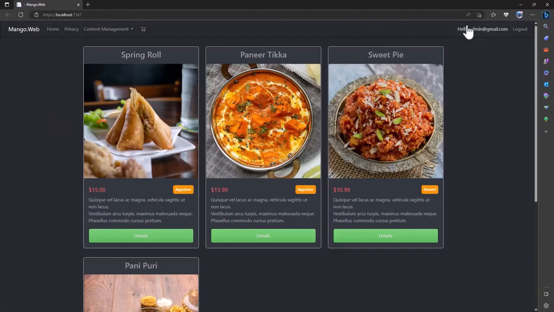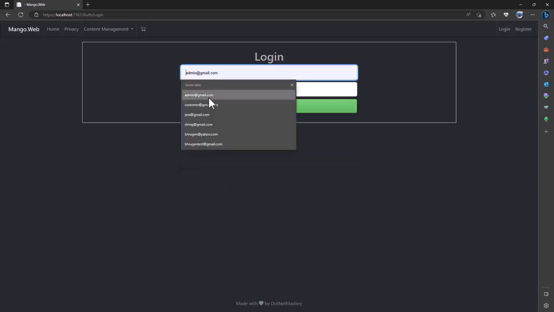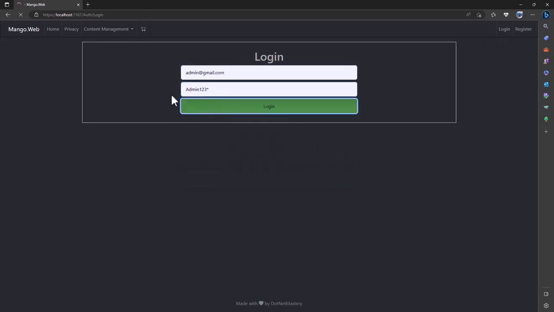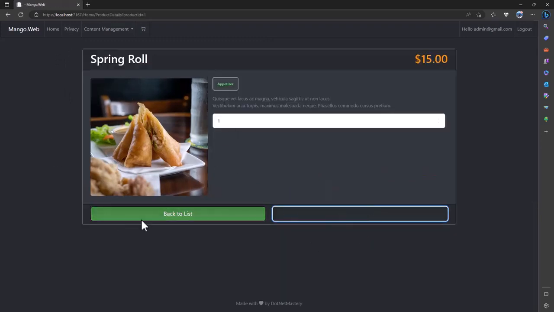I have already logged in here as the admin user, but if you log out, we have login and register buttons. When a user registers here, they can select a role. So that means we have role-based authentication on admin and customer, and based on the role, we will have different functionality. Let me log in here as an admin role. And once we log in, we will be redirected to the home page where we can add products to our shopping cart.